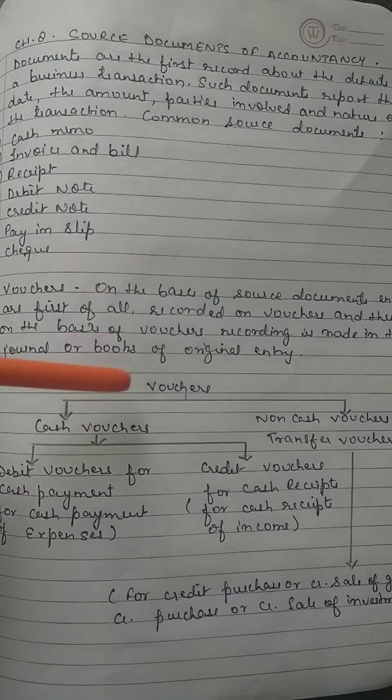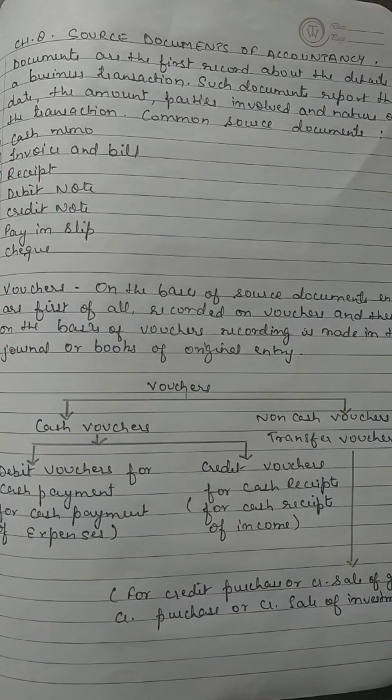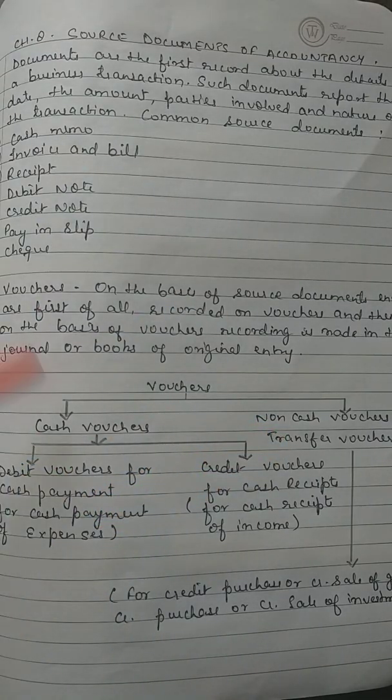Now we are going to talk about the types of voucher. Vouchers can be classified as cash vouchers and non-cash vouchers. Non-cash vouchers are also known as transfer vouchers. In cash vouchers, we are going to talk about debit vouchers for cash payments and credit vouchers for cash receipts. Let us talk separately. First of all, cash vouchers. Cash vouchers are prepared for cash transactions. It may be cash receipt or cash payment. So these are of two types, debit vouchers and credit vouchers. First we are going to talk about debit vouchers.